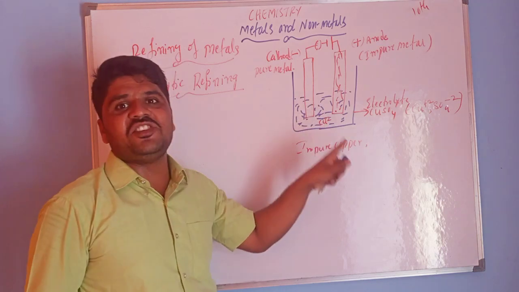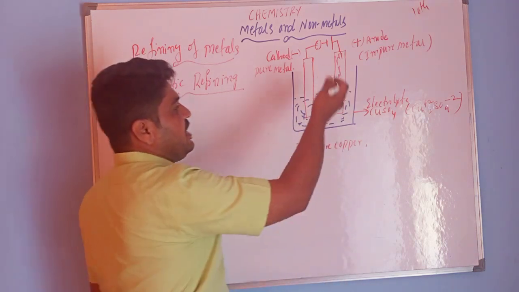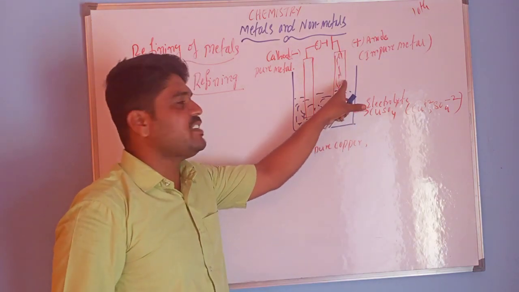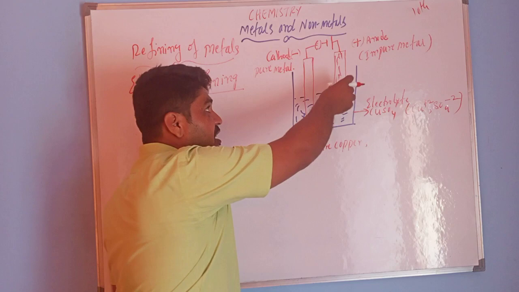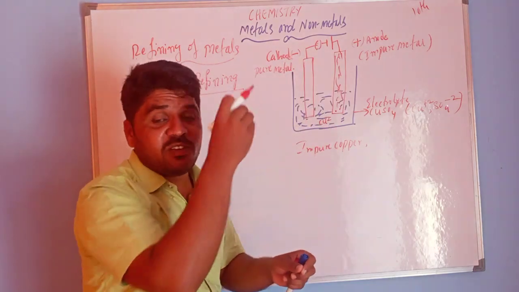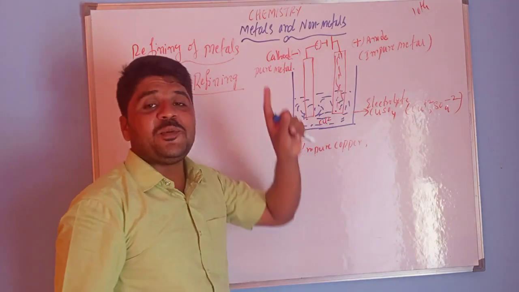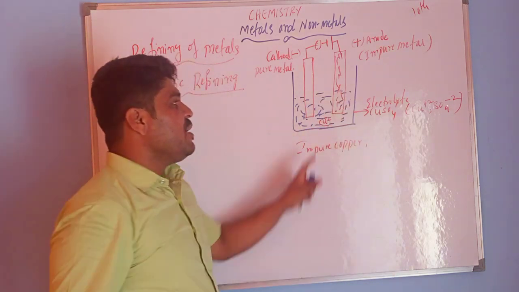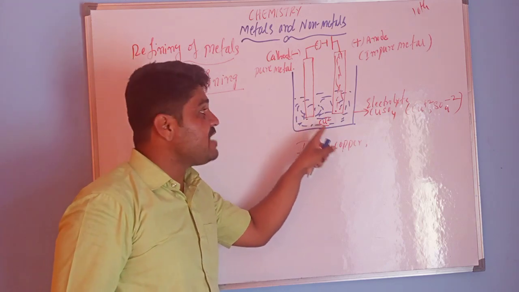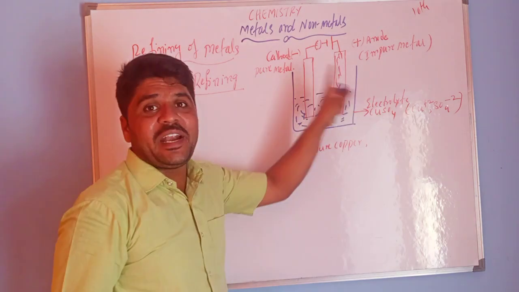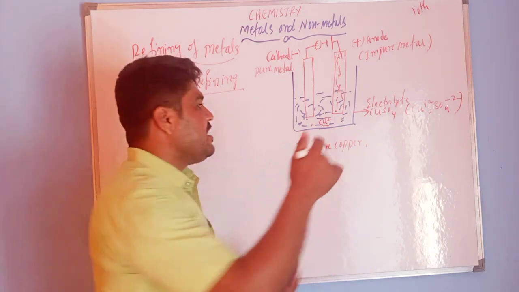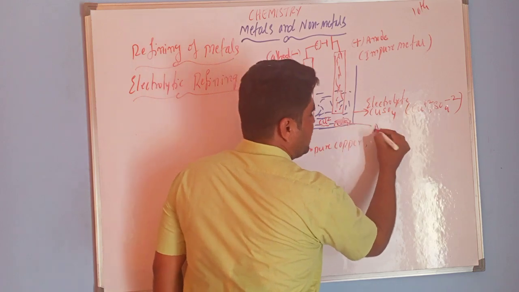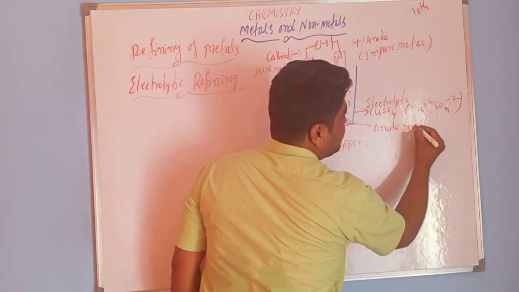These are electron deficient. In this process, this is an impure electrode. In this impure electrode, pure metal is also present. That pure metal is dissolved as ions, and the impurities are deposited as anode mud.